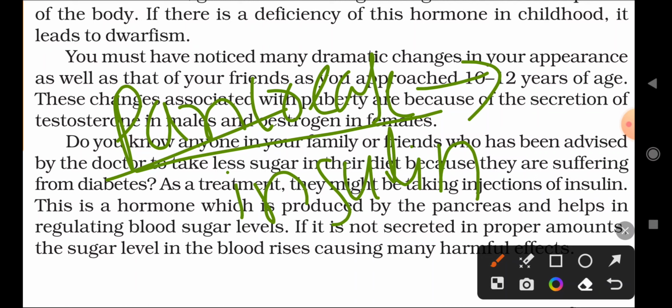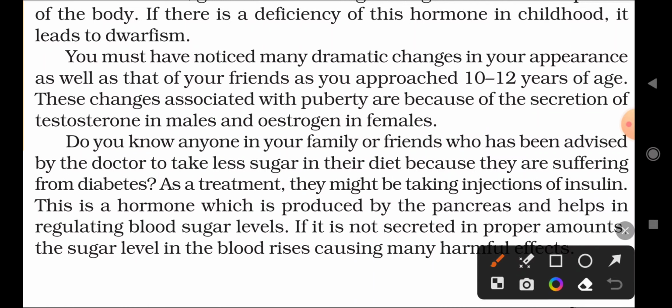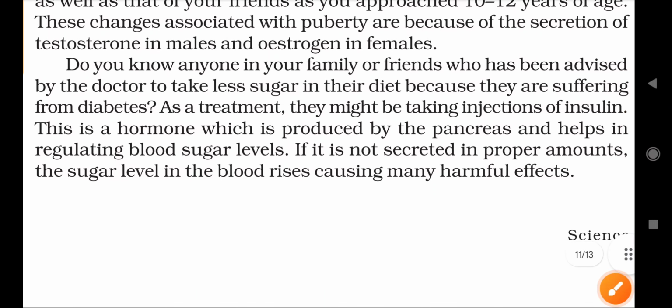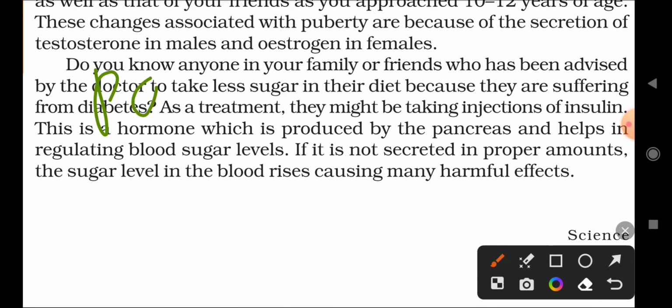Insulin hormone is produced by the pancreas, which helps in regulating blood sugar levels. Remember, which hormone is secreted by the pancreas?